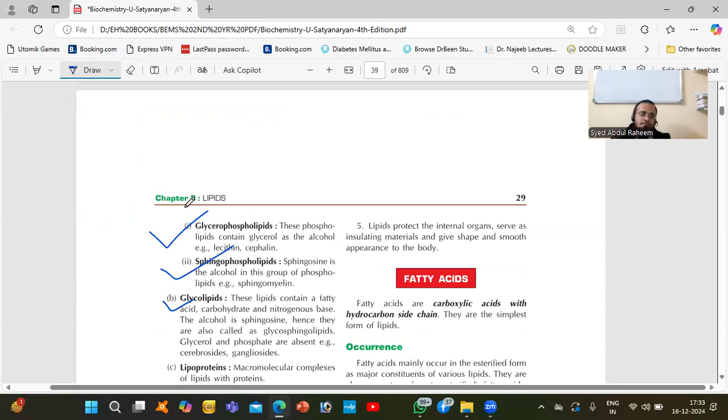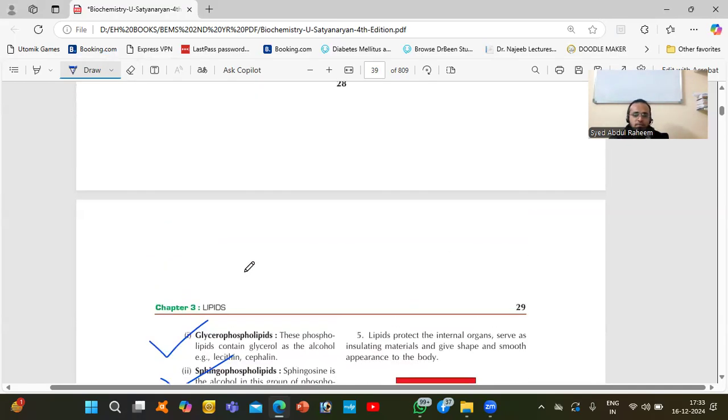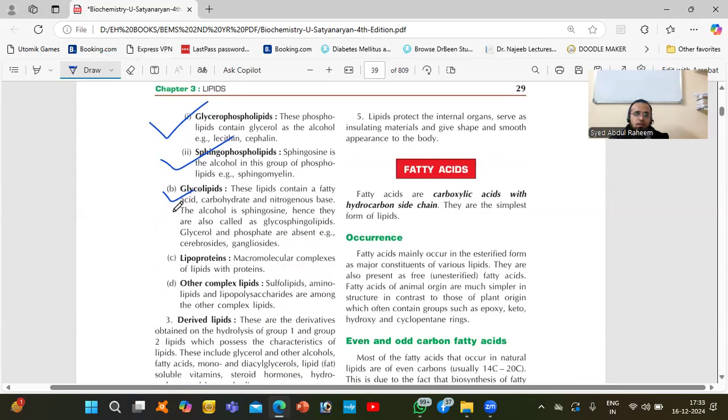Three combined. Sphingophospholipid, yes, sphingosine is the alcohol. So it is alcohol with phosphorus and lipids, different types. Next, glycolipids. Glyco means carbohydrates. So carbohydrates along with lipid, fat. It is called glycolipid.